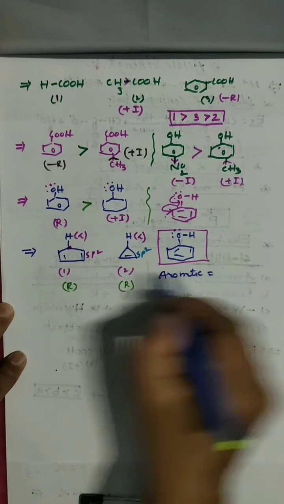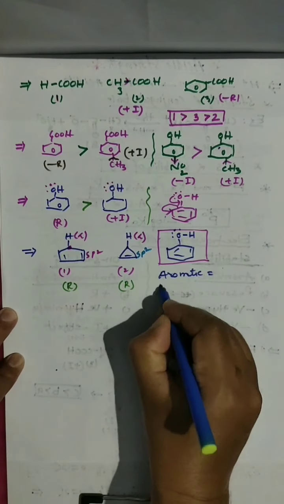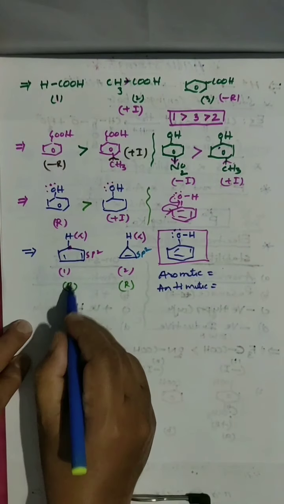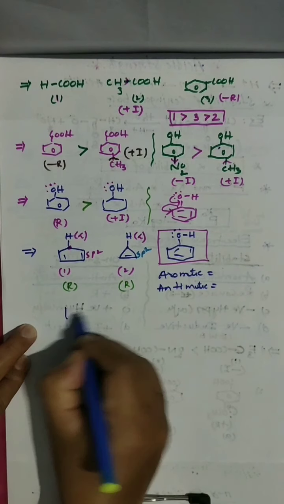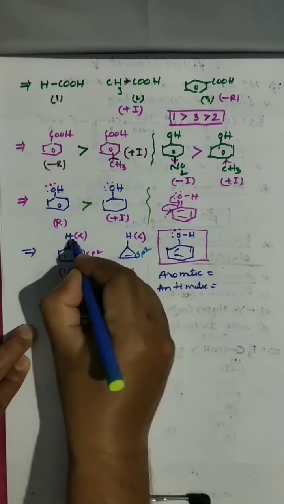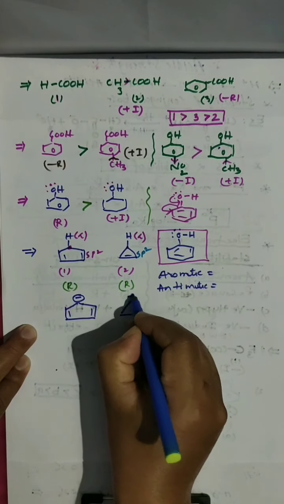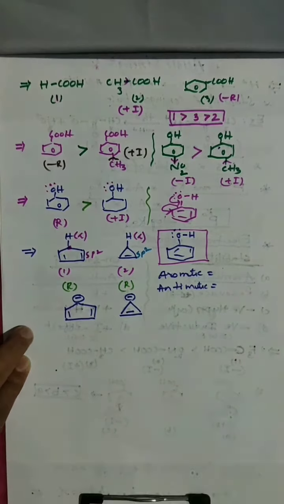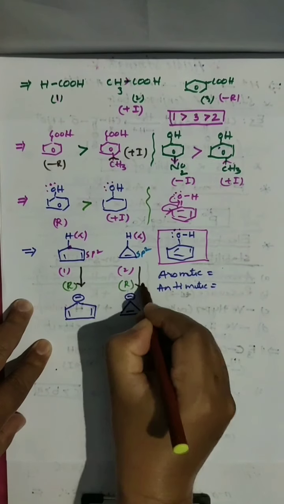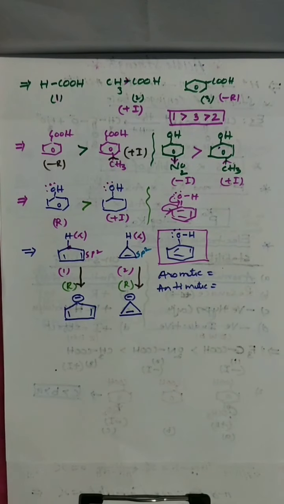That's why you have to go for their conjugate bases. So aromatic, anti-aromatic. This conjugate base I am writing here like this. Conjugate base. Clear? H plus gone. And this conjugate base I am writing like this here. This is minus. Am I right? Conjugate base of this and conjugate base of this. So alpha hydrogen is there, resonance is there.